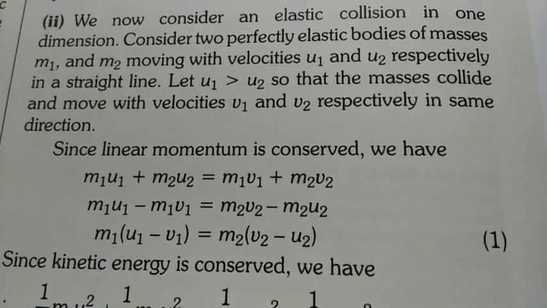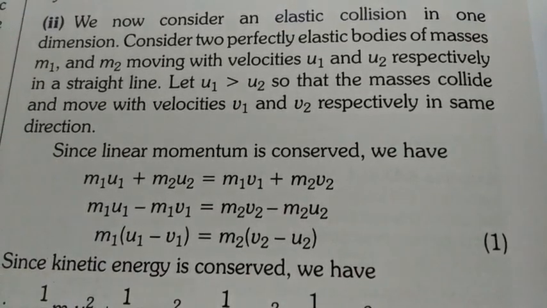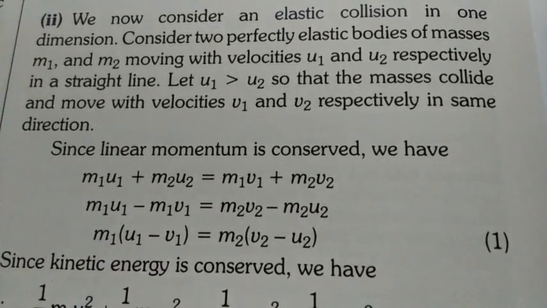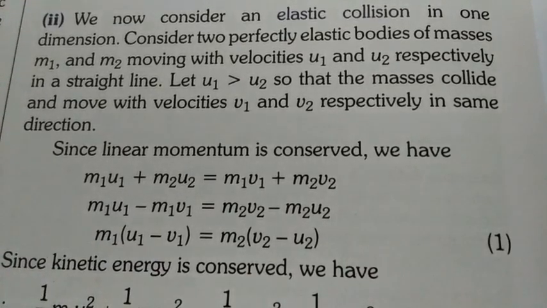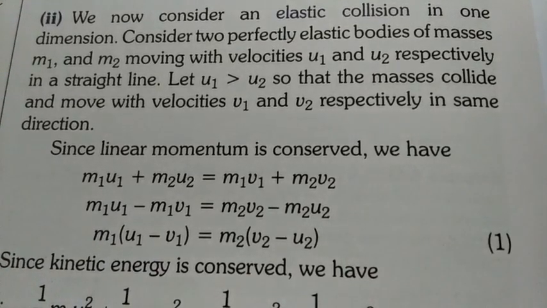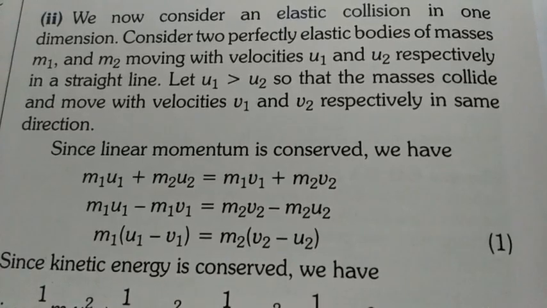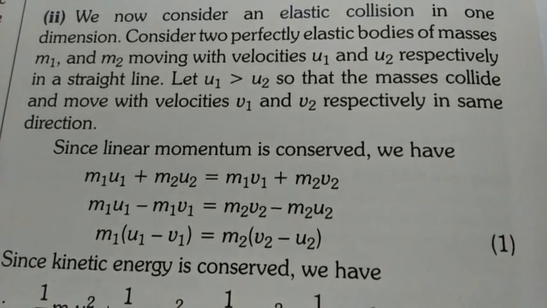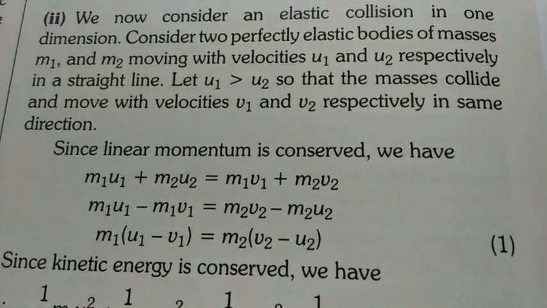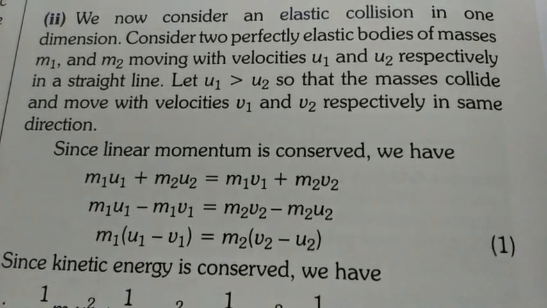Now in one dimensional collision we will study elastic collision, okay. So in elastic collision, we assume that momentum is conserved and the total kinetic energy is also conserved. These 2 points you have to keep in your mind when we are solving for elastic collision.